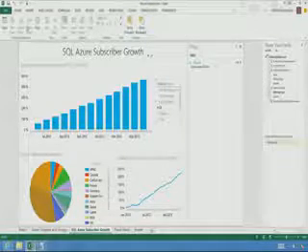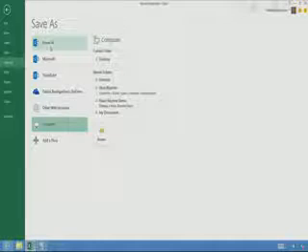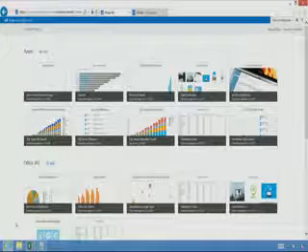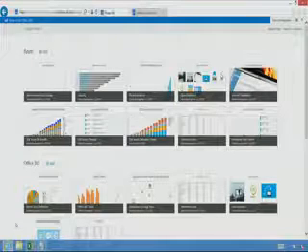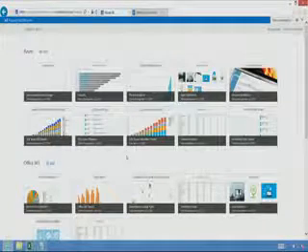And to do that, I go to the File menu, I do a Save As, and I'm saving it to the Power BI site in Office 365. And now, let's see how this site looks in SharePoint Online. This is it. You can see how well organized it is. I see my Azure report, my Office 365 report. It's clean, it's crisp, it's beautiful.